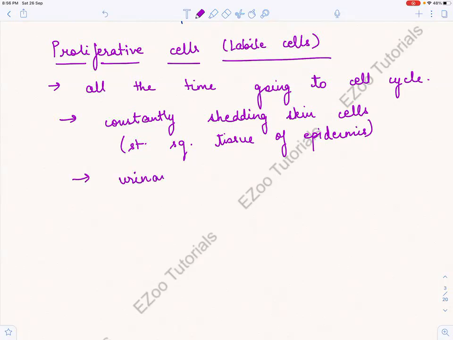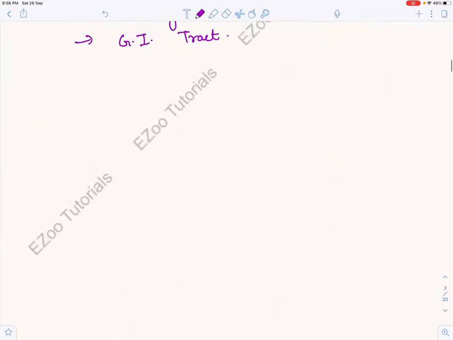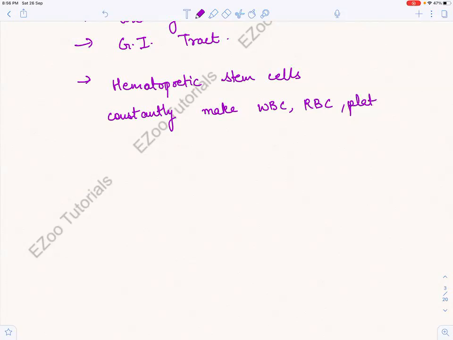Urinary tract, right? GI tract, eating food and all, the GI in detail. What else? What else can you think? Then there can be hematopoietic stem cells. What are these cells? We have to constantly make what? Constantly make WBCs, RBCs, platelets, right? And these are also proliferative cells.